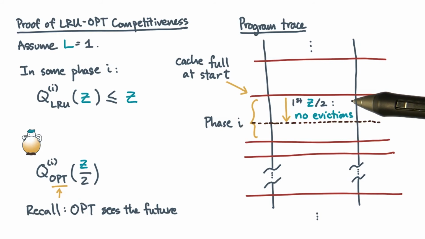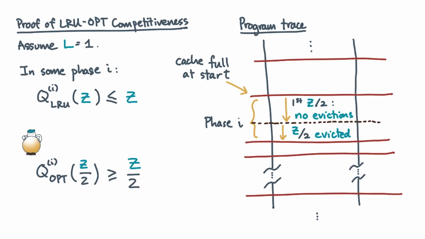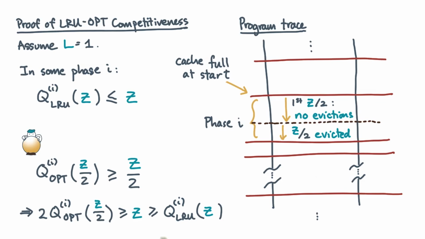That would mean no evictions. But since the optimal cache is only of size z over 2, then it must at that point start loading addresses. In other words, the smaller but all-seeing cache has to perform at least z over 2 transfers. The competitiveness lemma then follows from these two facts. One is at most z, and twice the other is at least z.